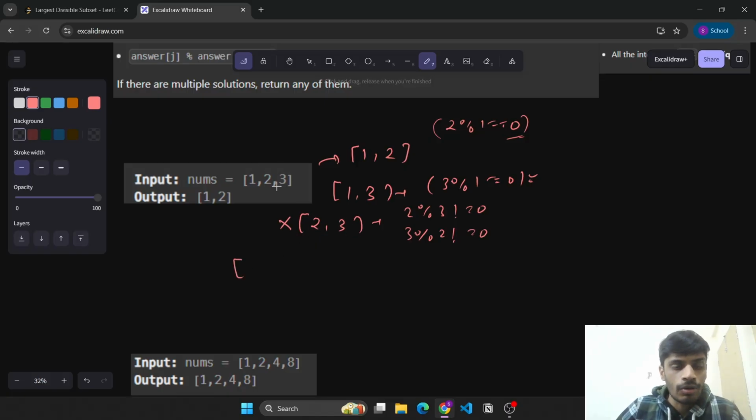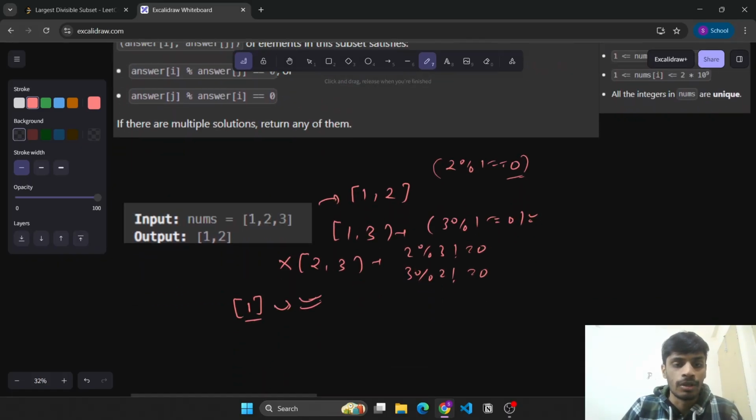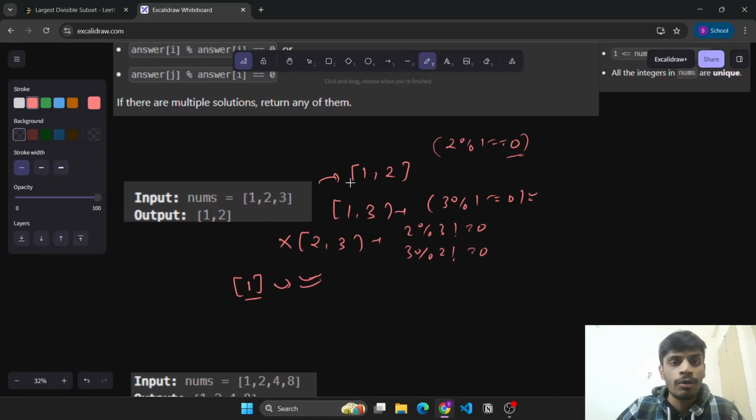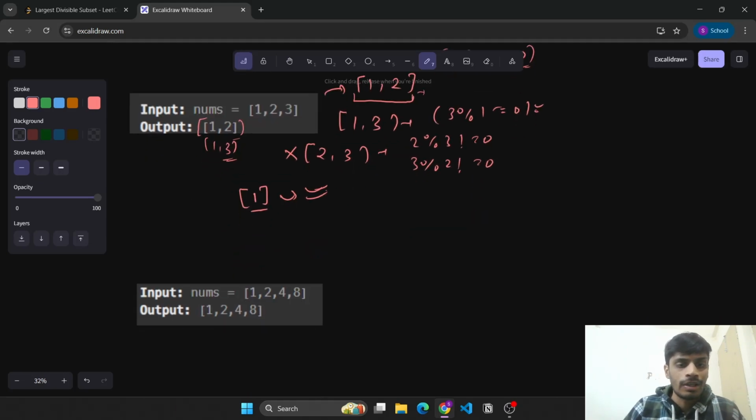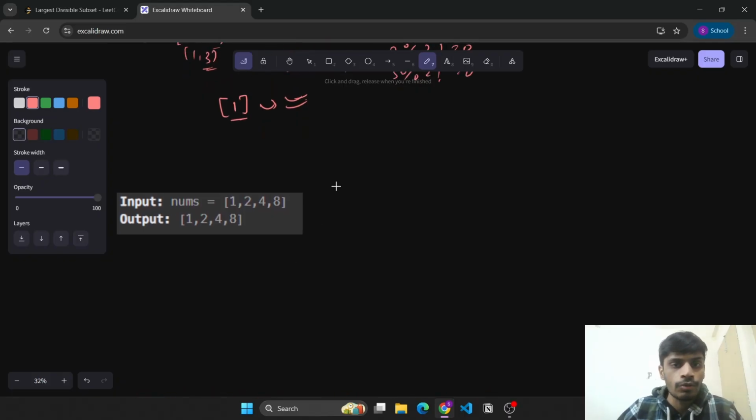So we have accounted for all of them, and if we pick a single element, then obviously the condition will be satisfied. We need to return the largest subset which is possible. So first we need to find out the maximum size of the subset that is possible, and then we need to construct the answer as well. Here the answer was 1, 2, it can also be 1, 3 as well. Okay, now let's see a different input. So here we have 1 2 4 8.